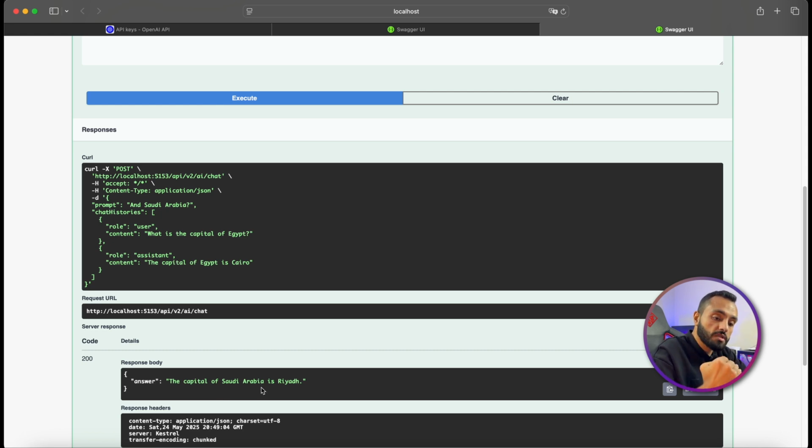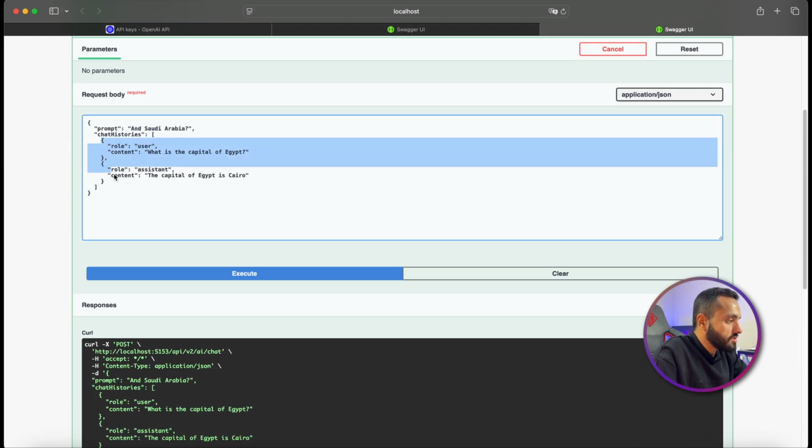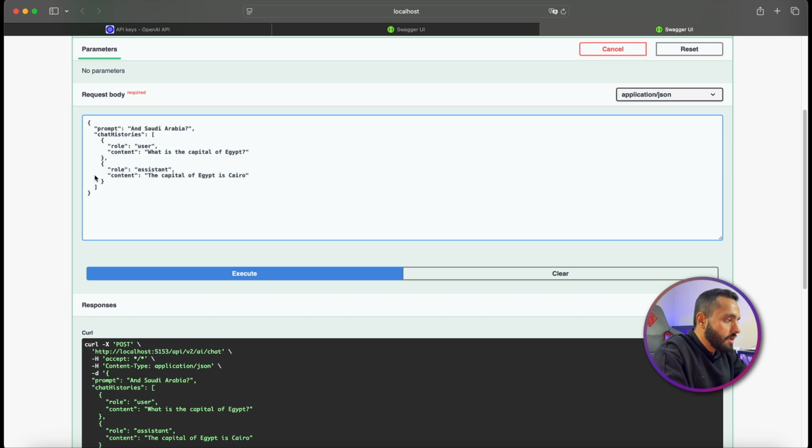So the continuity of understanding our history becomes real, and the chatbot starts understanding our questions because we keep the history and send it again to the client. And now if I ask another question, let me go again and copy this one. Okay. What is the capital?